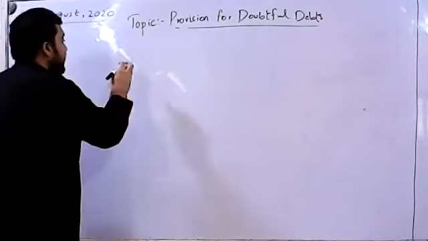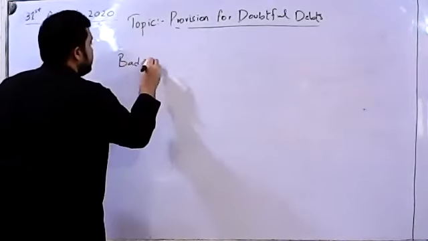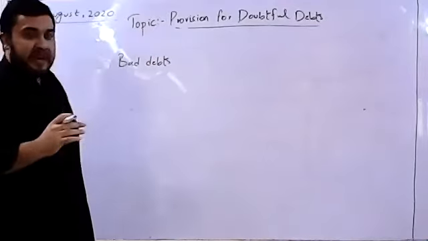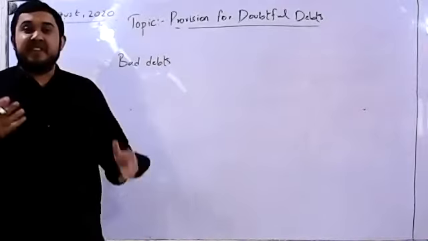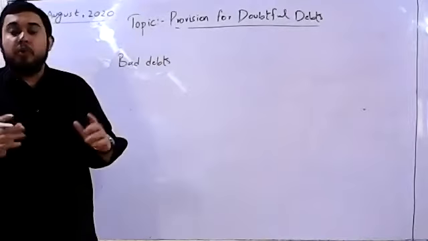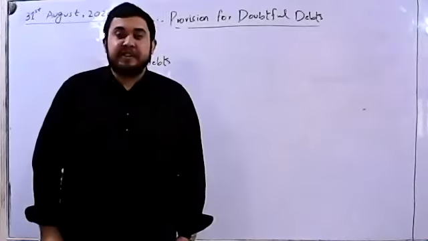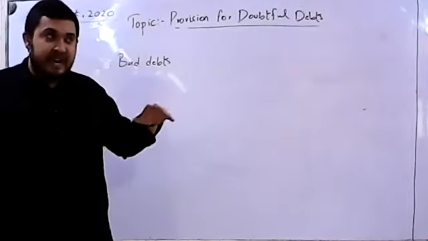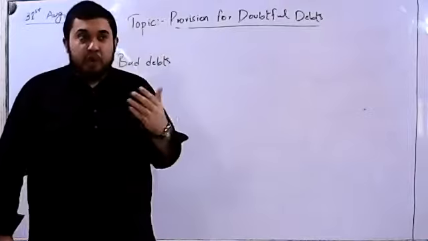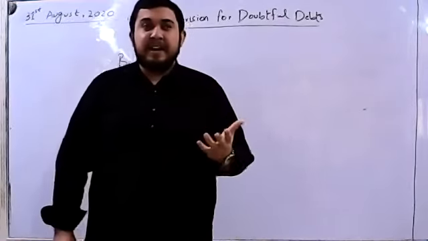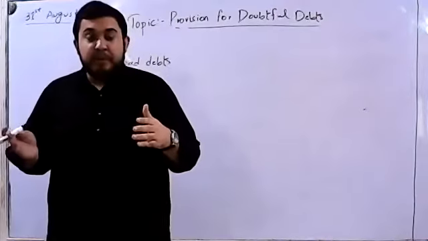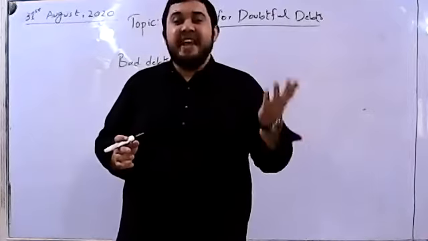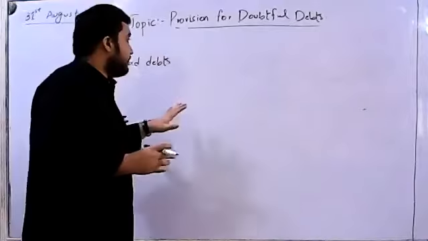Well, the first thing over here is that we all know what bad debts are. It was covered in depth and comprehensively in the previous lesson, that all those customers who would not be paying us back for their debts are basically our bad debts. So bad debts are basically your customers, and the occurrence of bad debts is basically the transformation of our current assets into our expenses, because bad debt is an expense.